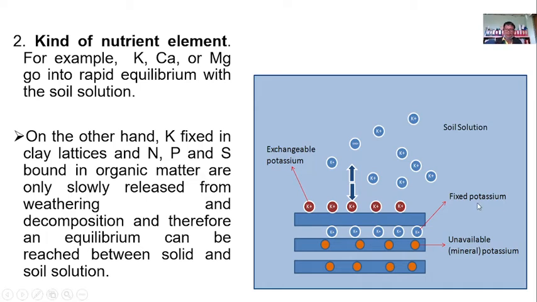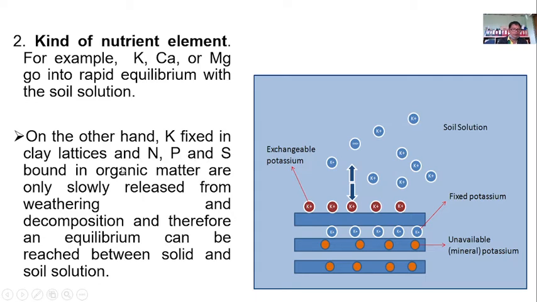That is fixed potassium, especially in the 1:1 type of clay. That's another kind of soil, and the nutrients that are fixed are this one.